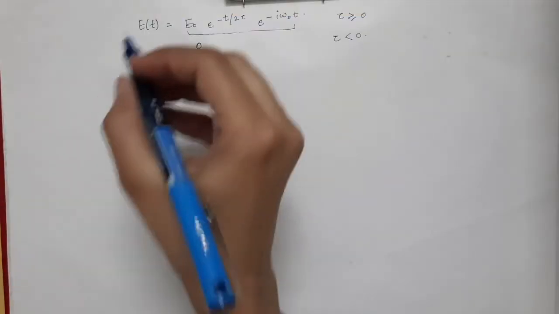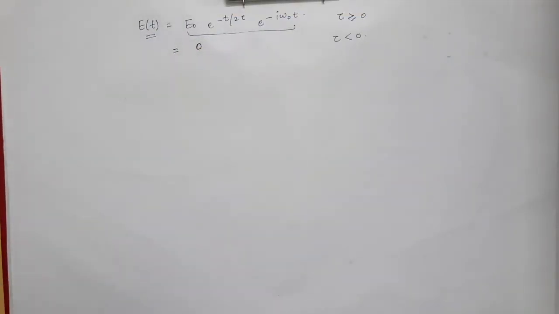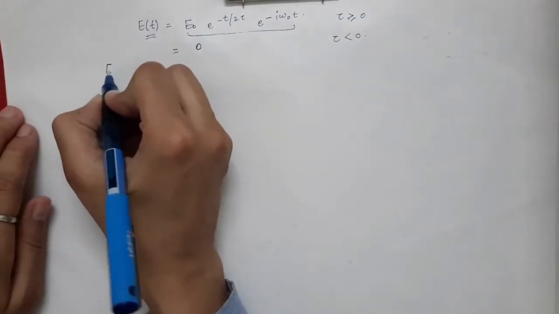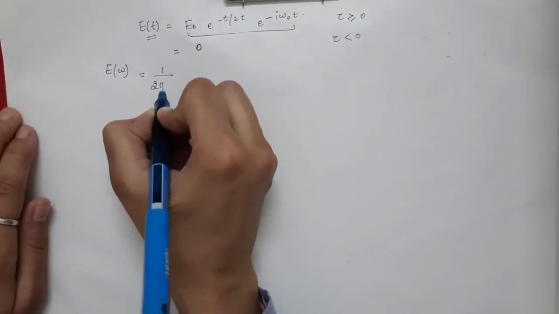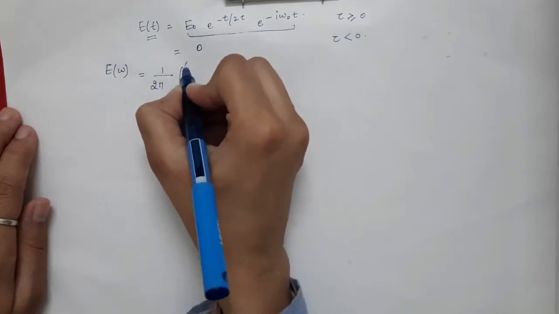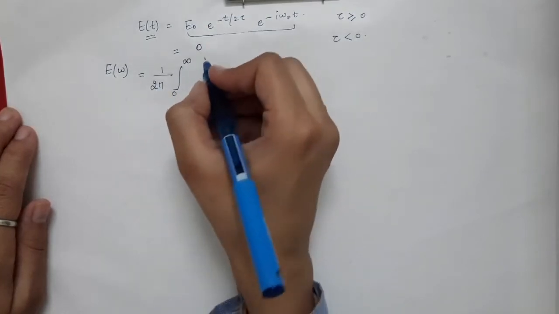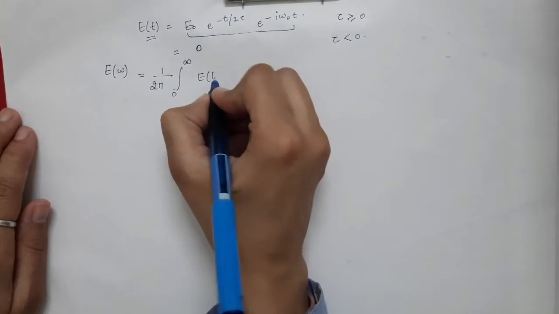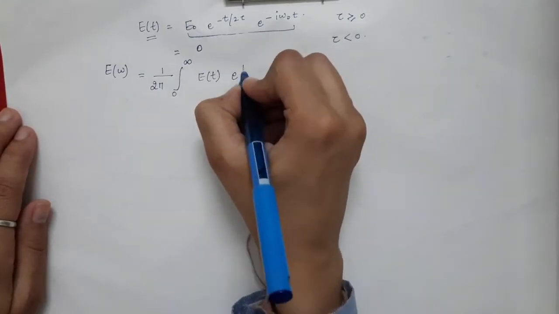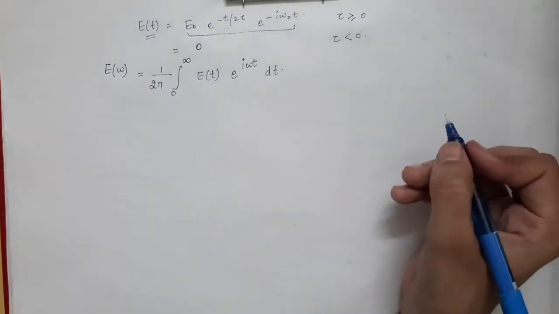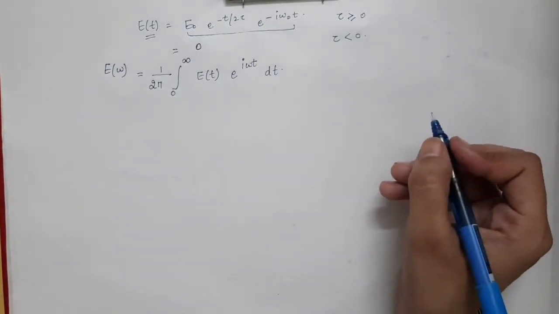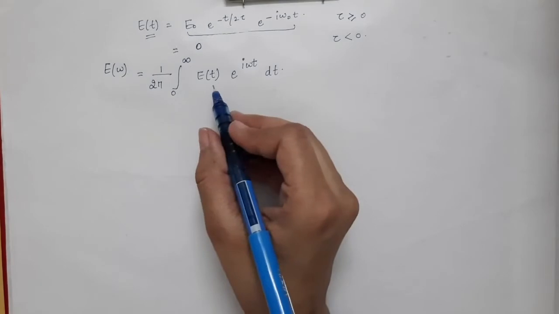The Fourier transform of E of t will be given by E of omega, and that is equal to 1 by 2 pi into the integral from 0 to infinity of E of t into e power iota omega t into dt. So this is how you calculate the Fourier transformation of any function which is dependent upon time.